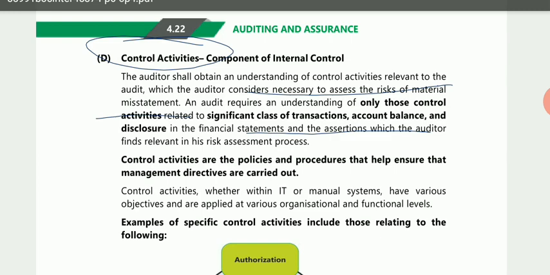Control activities, whether within IT or manual systems, have various objectives and are applied at various organizational and functional levels. Now you all know that control is required at every level of the entity. So whether it is IT, meaning automated, or manual, these have various objectives and are applied at various levels of the entity. I guess you don't have any difficulty till here.